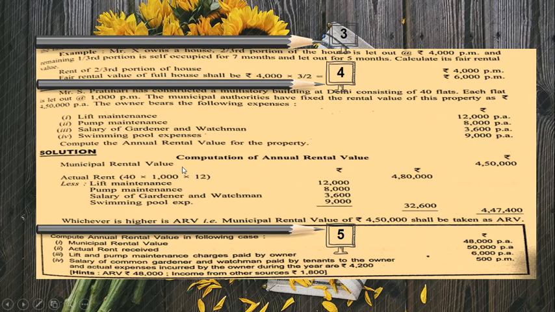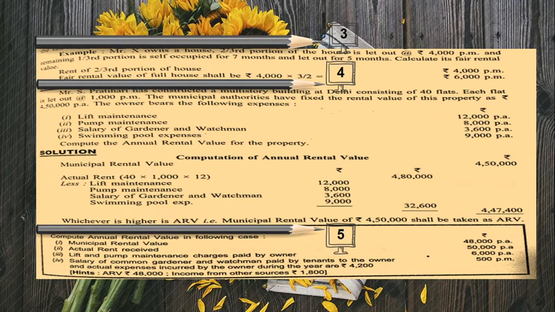MRV, the municipal rental value, which I just said, is 4,50,000. Actual rent, 40 flats, 1,000 each for 12 months is 4,80,000. Cost of facilities, that is the 12,000, 8,000, 3,600 and 9,000 put together is 32,600, which is subtracted from the actual rent. So our actual rent turns out to be 4,47,400.